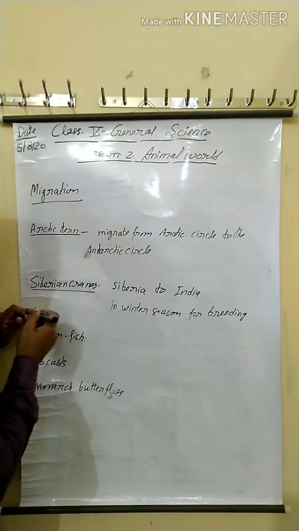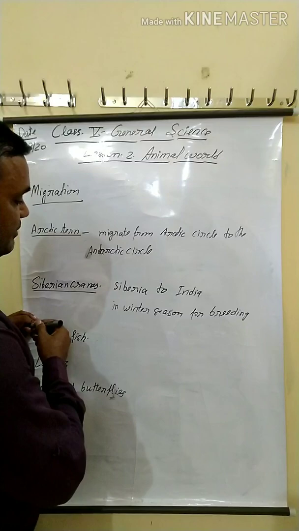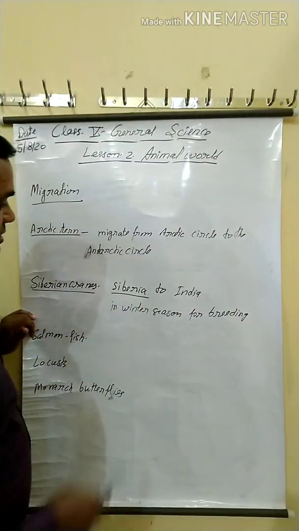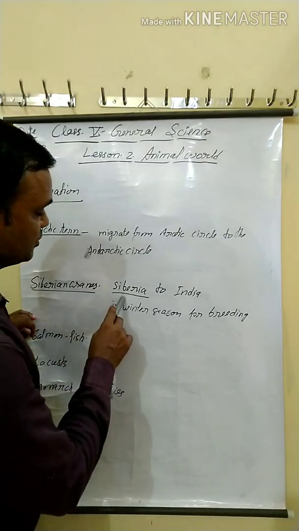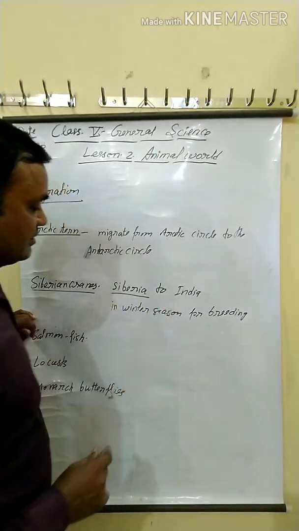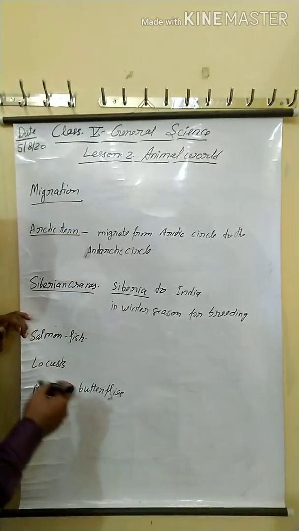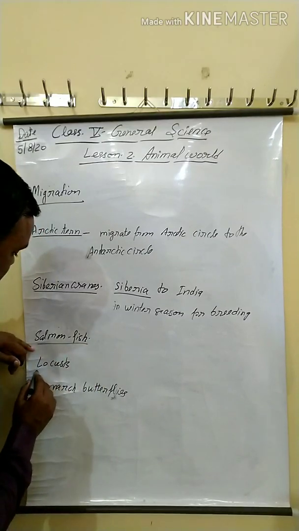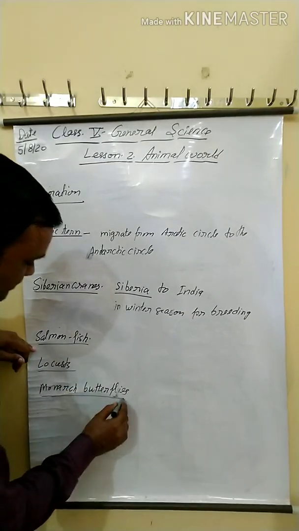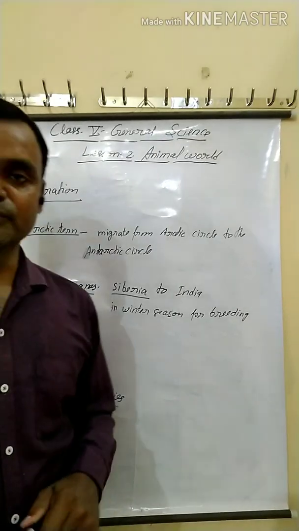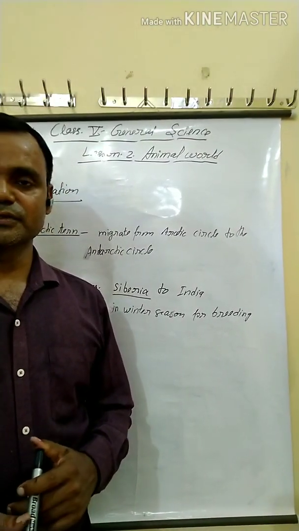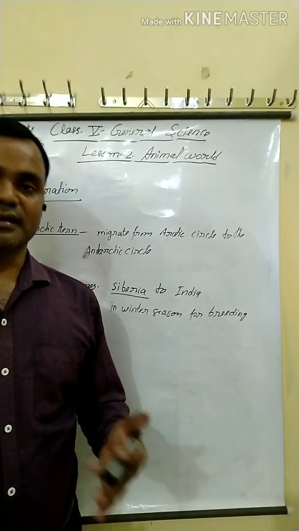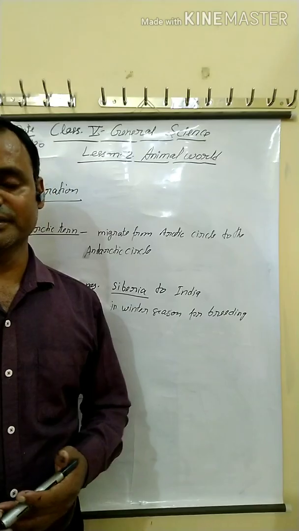Now next, Siberian crane. You know that Siberia is situated in Russia, and every year in winter season, Siberian cranes move from Siberia to India for breeding. Next, salmon fish, locusts, and monarch butterfly also migrate from one place to another for searching food, for breeding, or to avoid harsh climatic conditions.